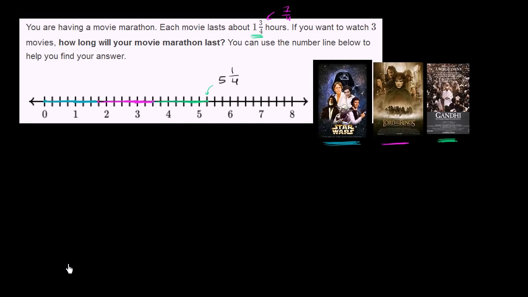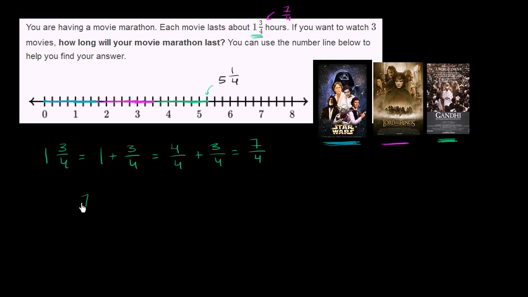Now let's see if we get that same result when we do it mathematically. I guess this is mathematical as well. But every movie lasts 1 3/4 hours. We already said that 1 3/4 is the same thing as 1 plus 3/4. 1 is the same thing as 4/4. So it's 4/4 plus 3/4, which is the same thing as 7/4. And another way to convert this mixed number into an improper fraction, you say, hey, look, 4 times 1 is 4, and that's really where you're getting the 4/4 from, plus 3 is 7. 7/4. Now, we're going to do 7/4 of an hour 3 times.